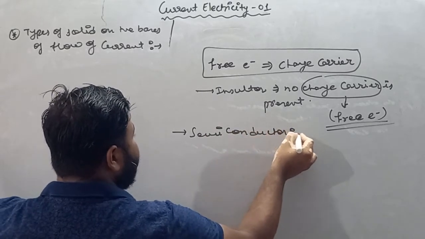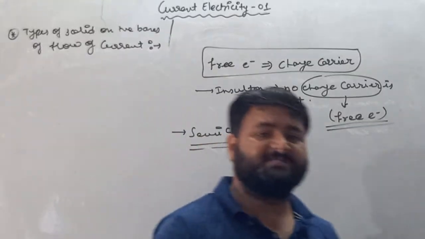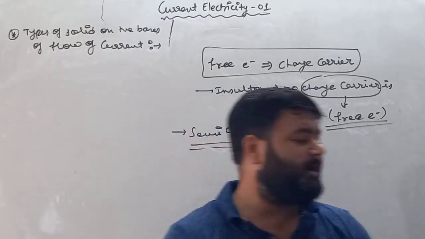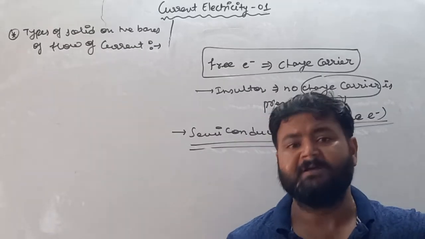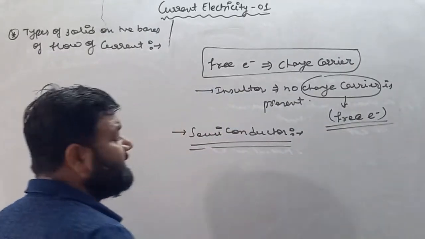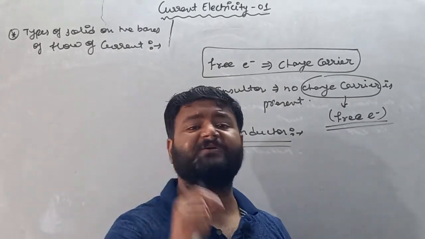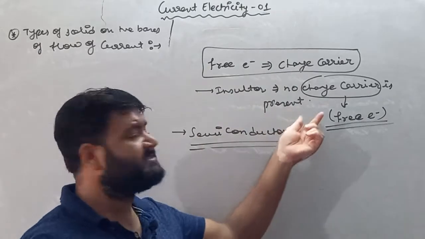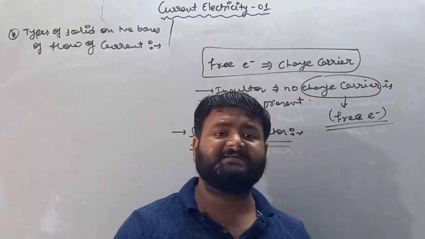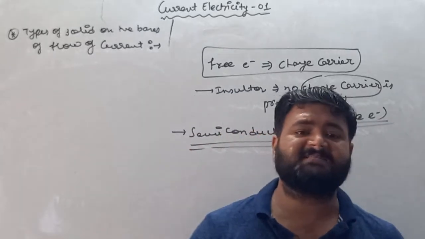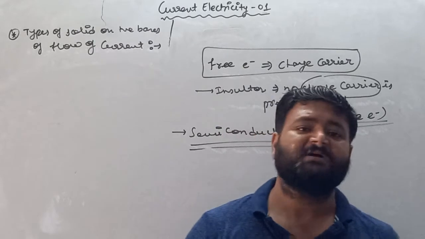So we'll say semiconductor is basically those solids which allow a partial amount of current to pass over them. In semiconductor, a very small amount, not equal to 0, of free electrons, which are charge carriers, is present. That's why a semiconductor can allow a small amount of electricity, or current, to pass over it.